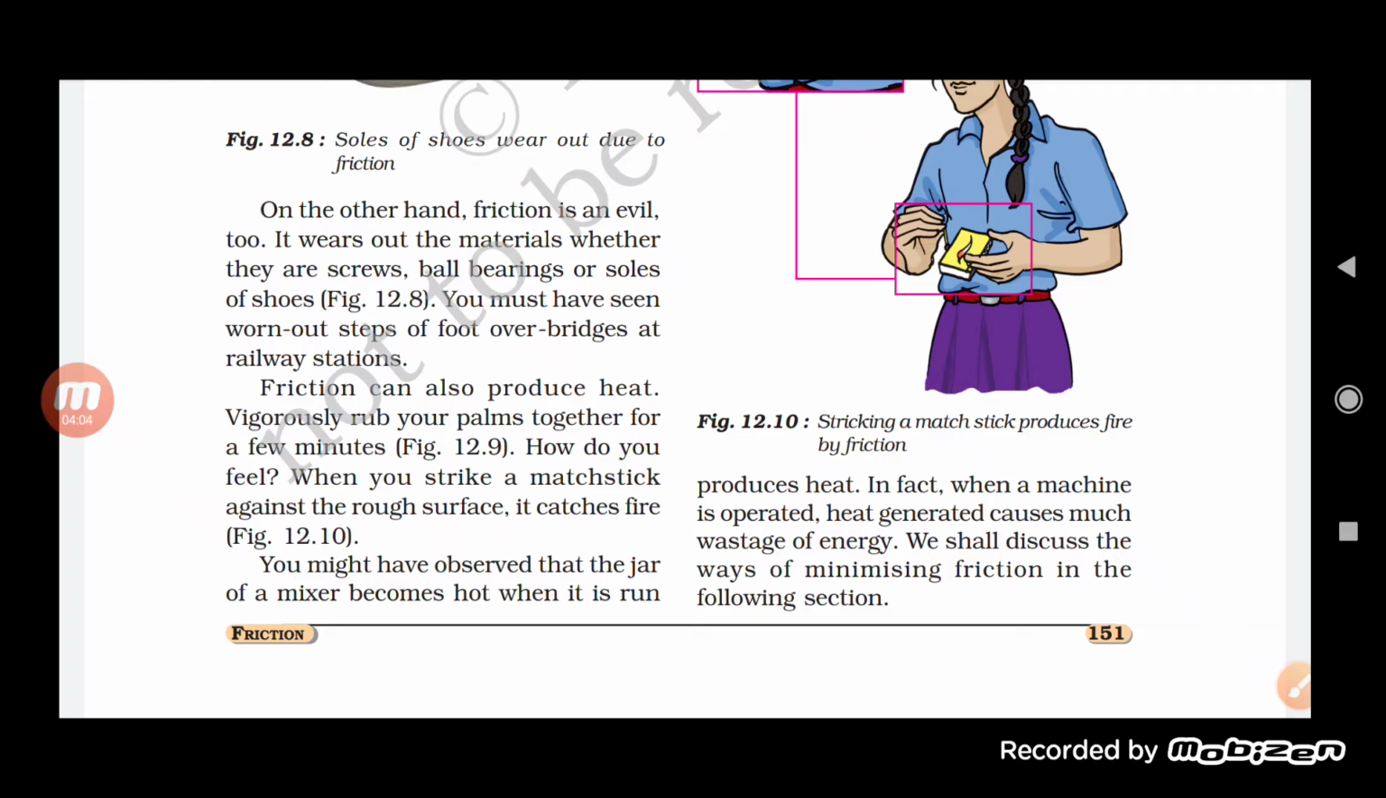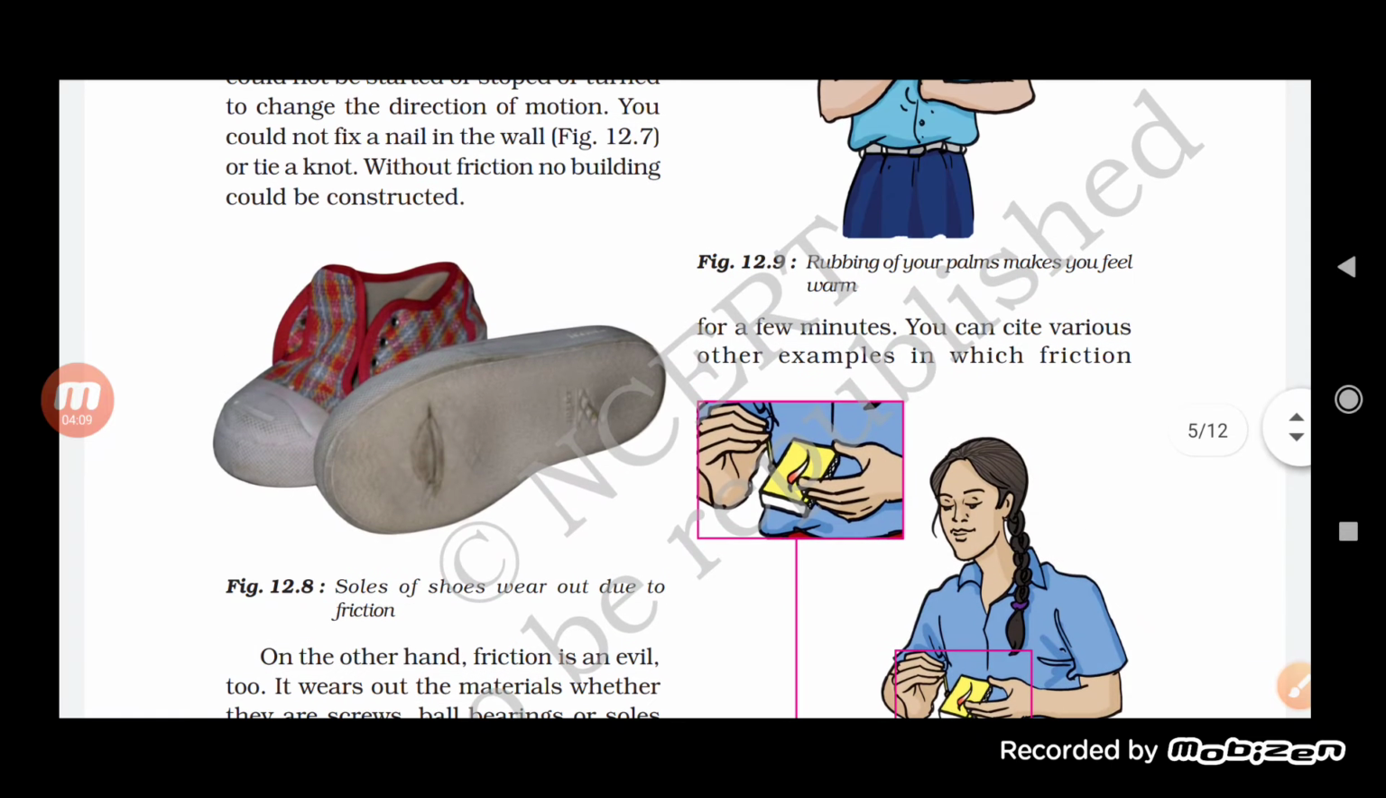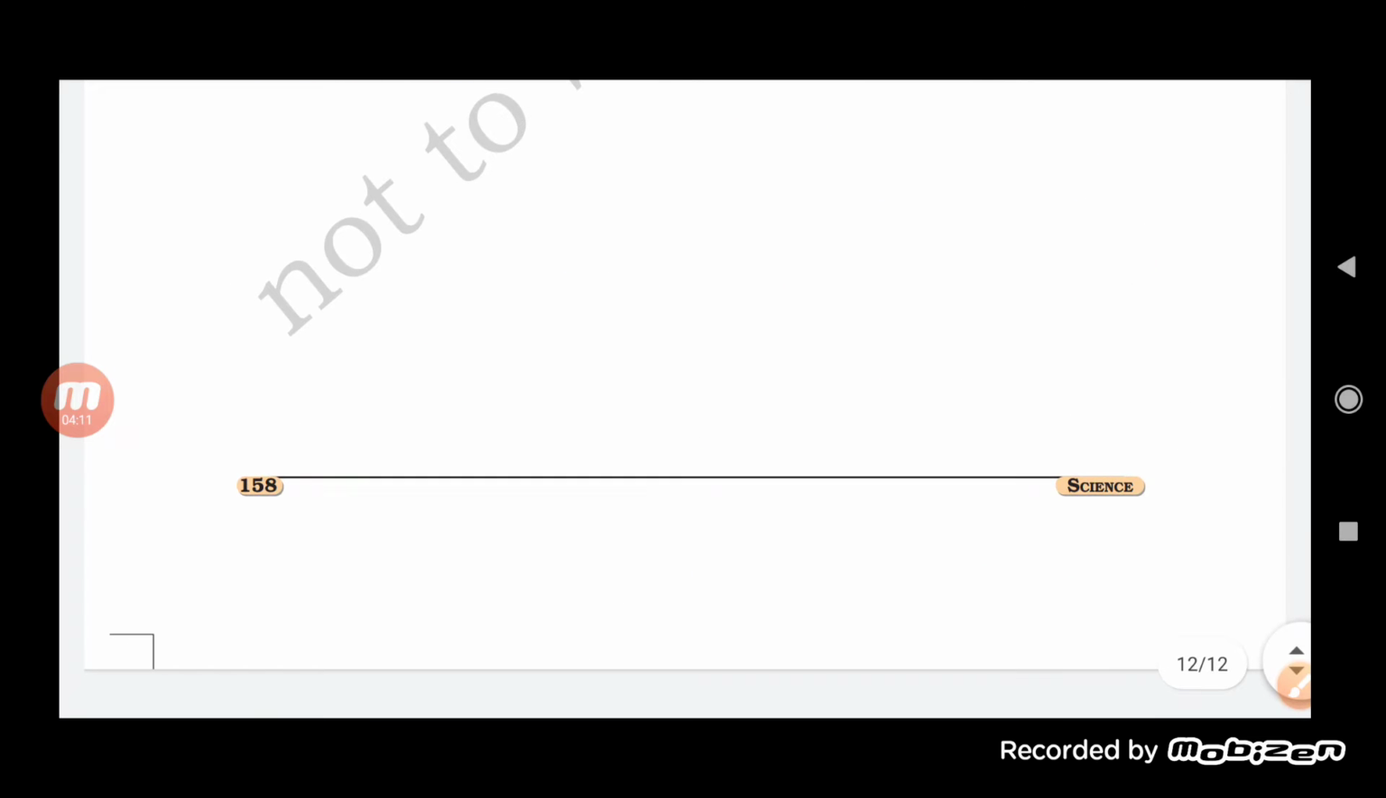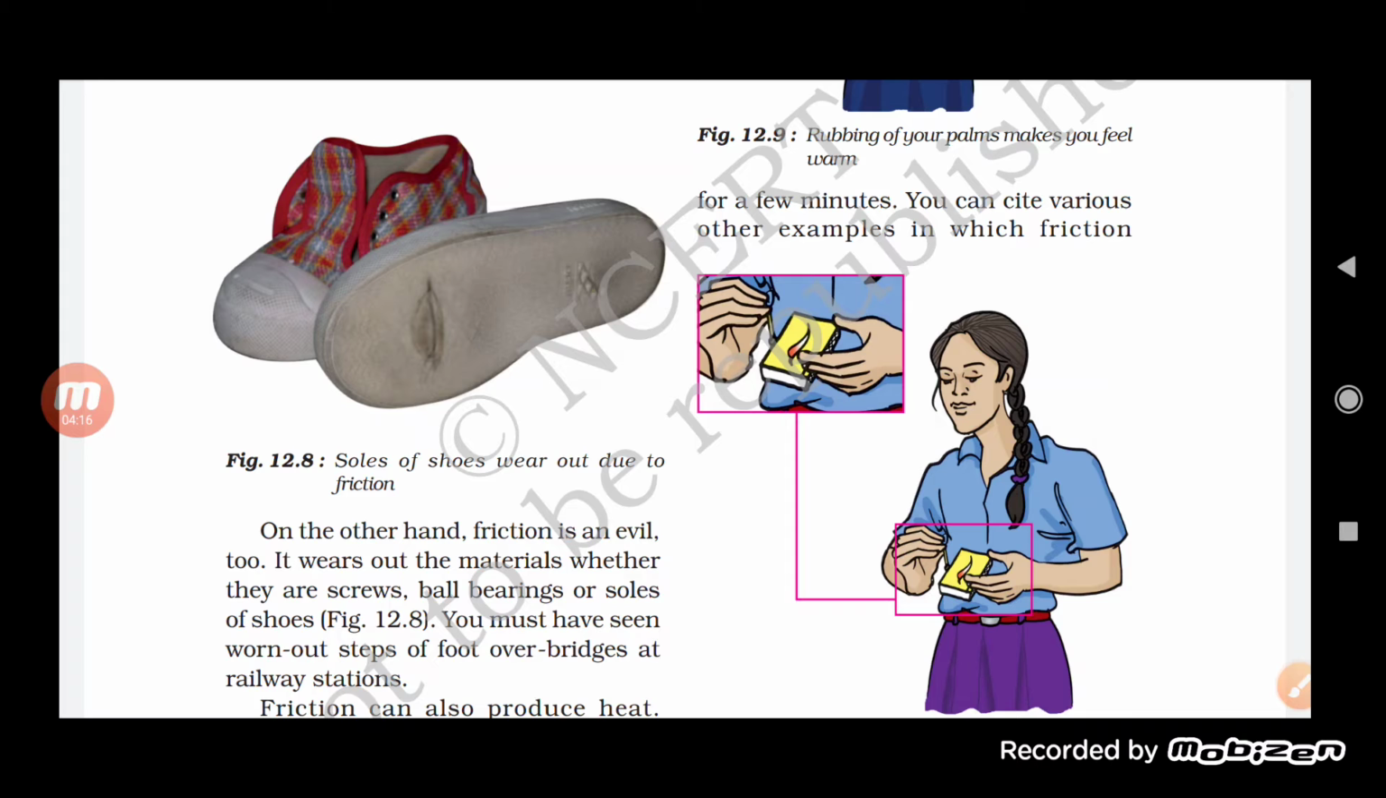You might have observed that the jar of a mixer becomes hot when it is run for a few minutes. Yes, when you are mixing anything with the help of a mixer grinder and you touch the jar while using it, you will find that it becomes hot. And the reason is the same, students, that since friction is acting between the two objects, it causes heat in it.